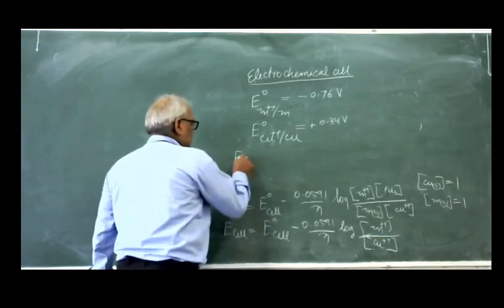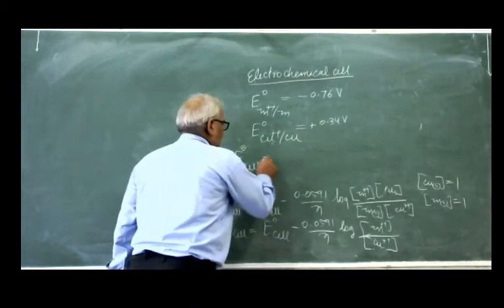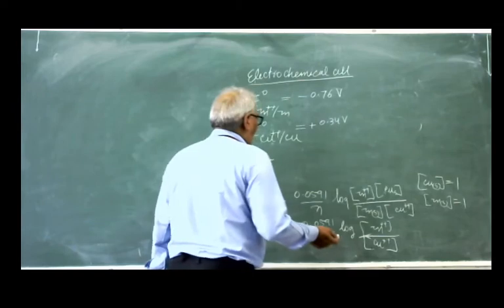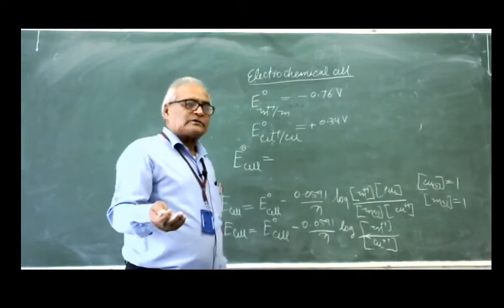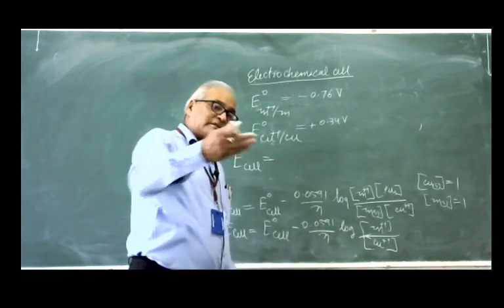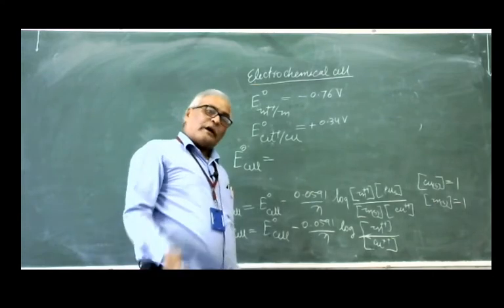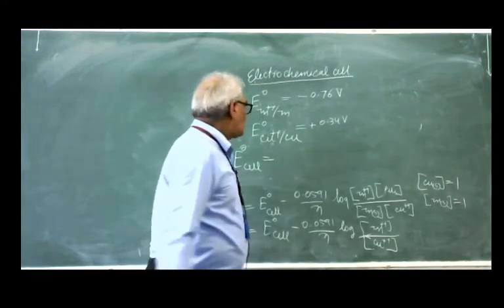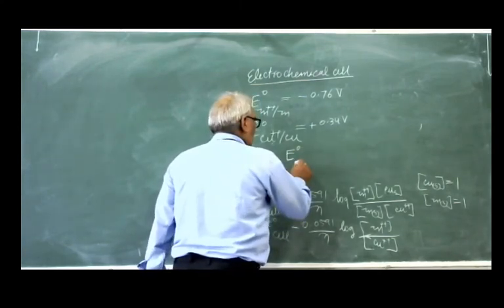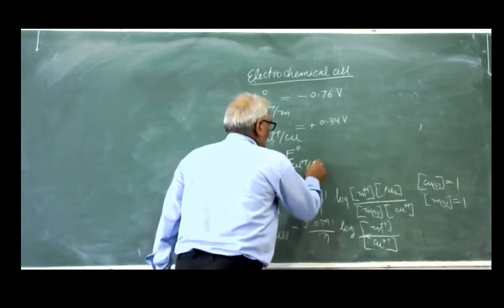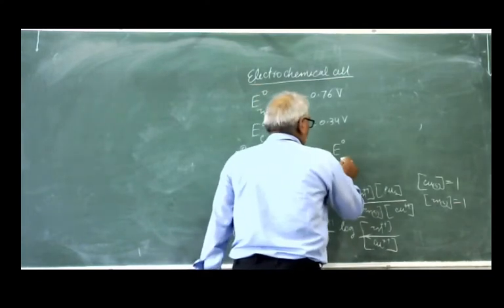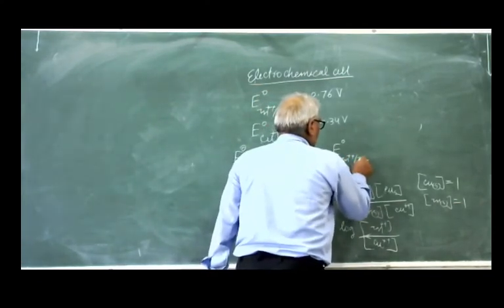So just see what is the standard electrode potential of the cell. The standard electrode potential of the cell is equal to the standard electrode potential of the cathode minus that of the anode. Where oxidation takes place, that is the anode. Where reduction takes place, that is the cathode. So you can write here E0 of copper ion to copper metal minus E0 of zinc ion to zinc metal, like this.